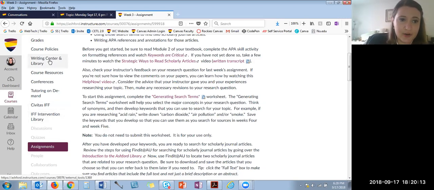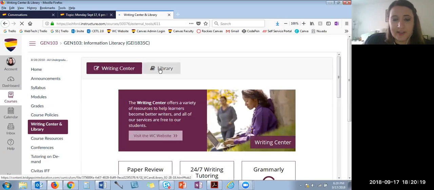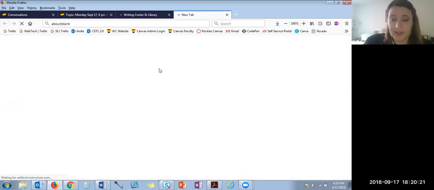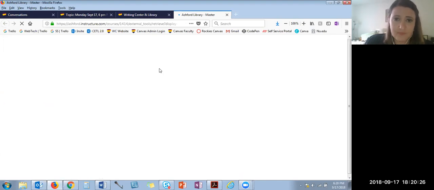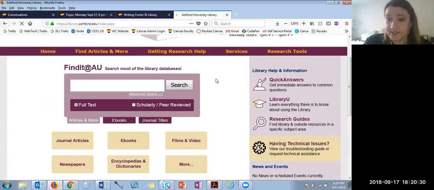To get to the library, you click on the Writing Center and Library link. From there, click on the Library tab. This should open up our library website. And it's really easy to use the library website to find a scholarly source. All you need to do is click on the scholarly peer-reviewed box. So check that off. That's step number 1. And then you just type in your keywords here.